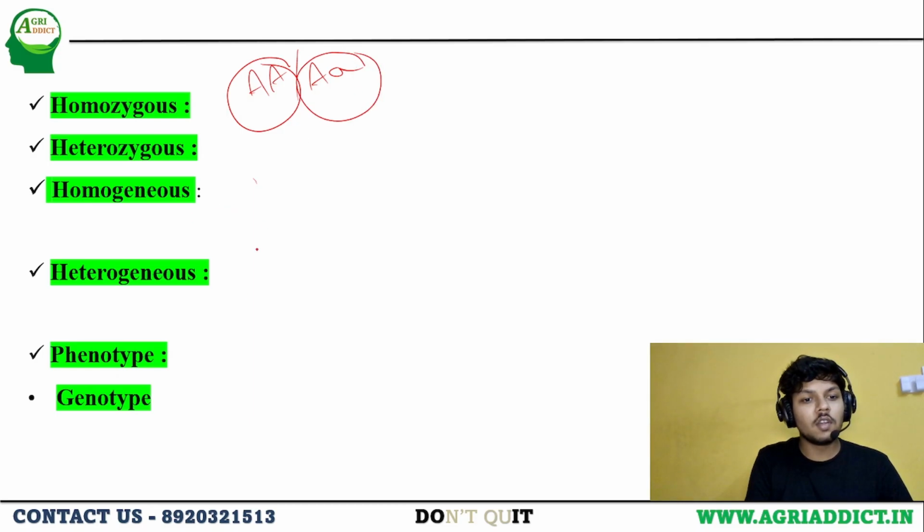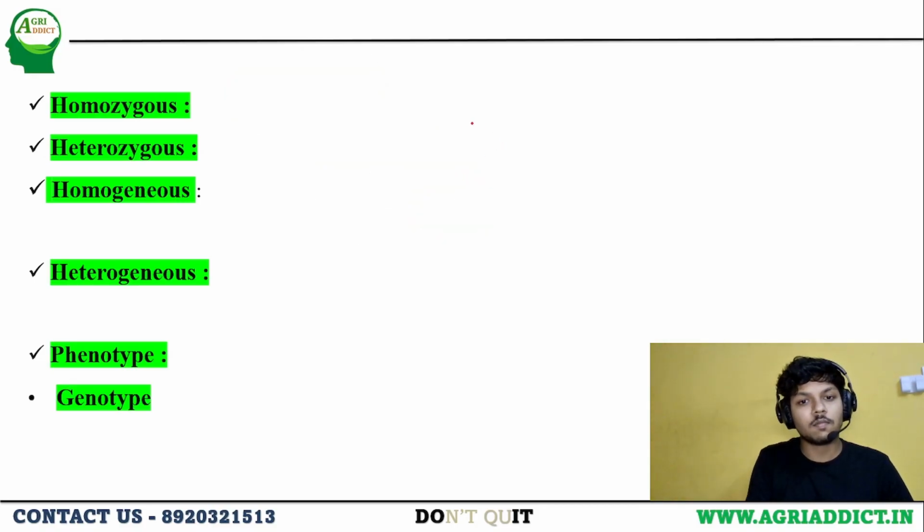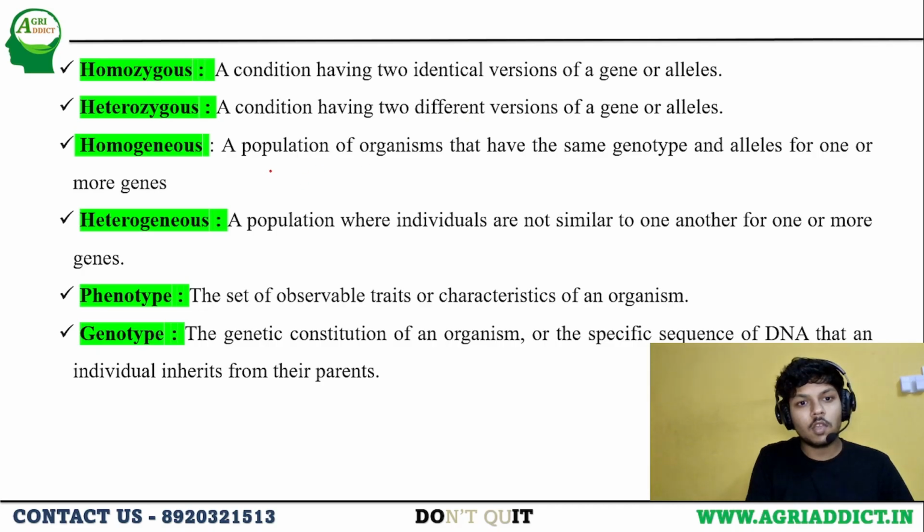And homogeneous and heterogeneous. Homogeneous means in a population, let's assume there are 3 individuals. The first individual has capital A and capital A. The second one also has capital A and capital A, and the third also the same. It means the pair of alleles present in each person is not differing from individual to individual in a population. This condition we call homogeneous. You can see a population where they have alleles for the same genes.